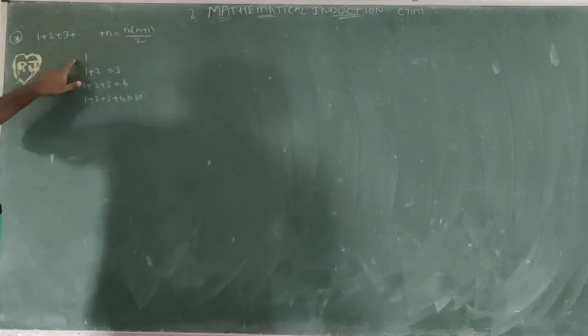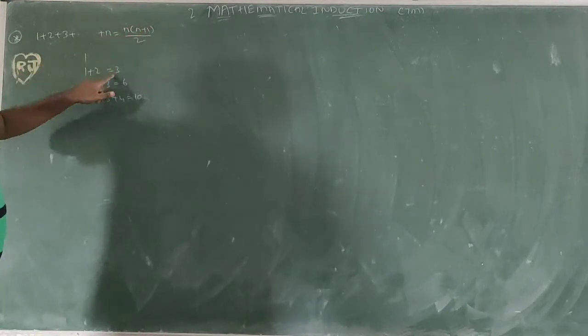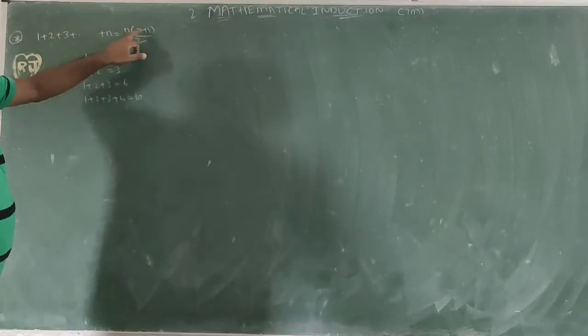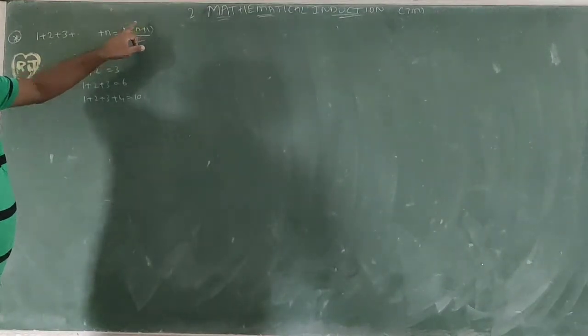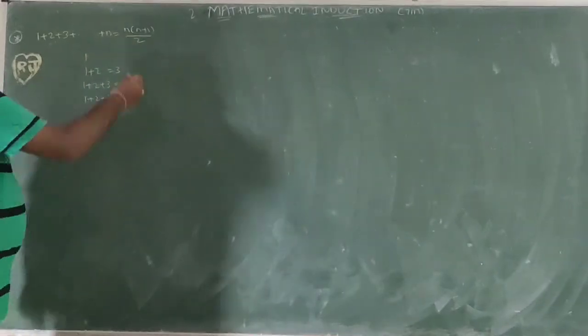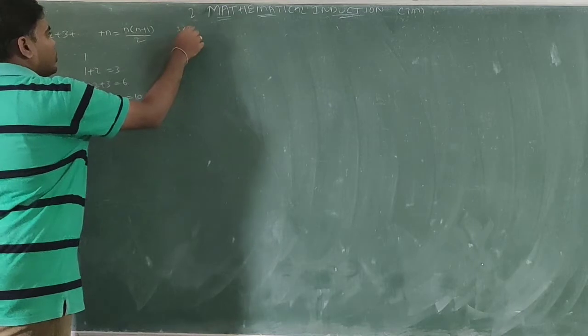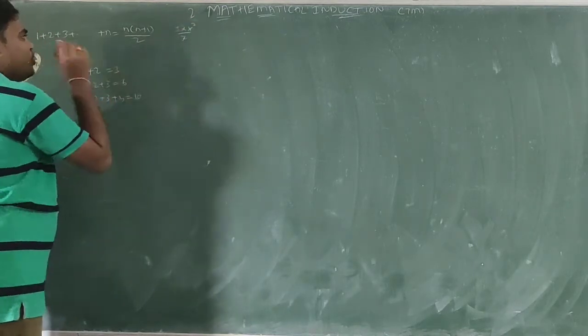Now I substitute n equal to 1: half of 1 times 1 plus 1, that is 2, the 2 cancels, giving 1. If we substitute n equal to 2: half of 2 times 2 plus 1, the 2 cancels, giving 3. Next n equal to 3: half of 3 times 3 plus 1, that is 4 by 2, which is 2, and 3 into 2 equals 6.